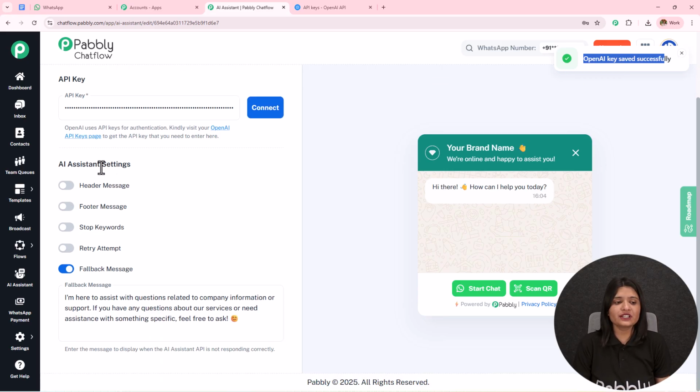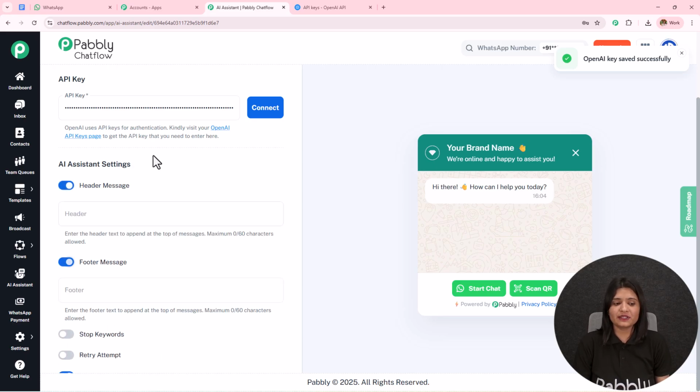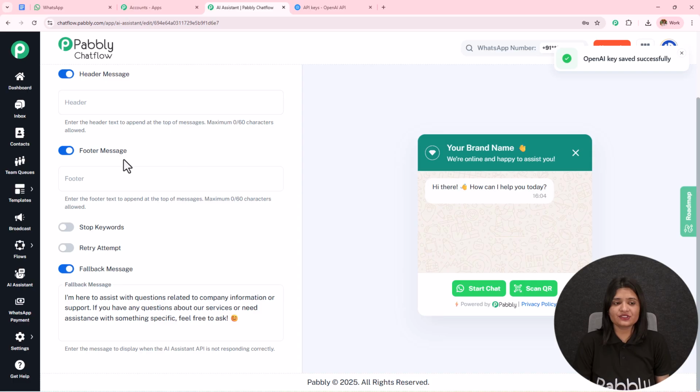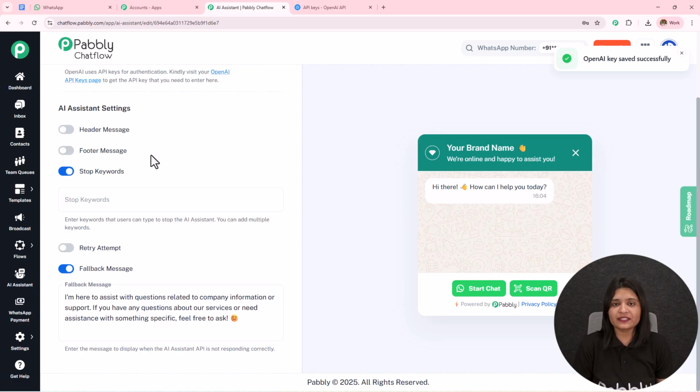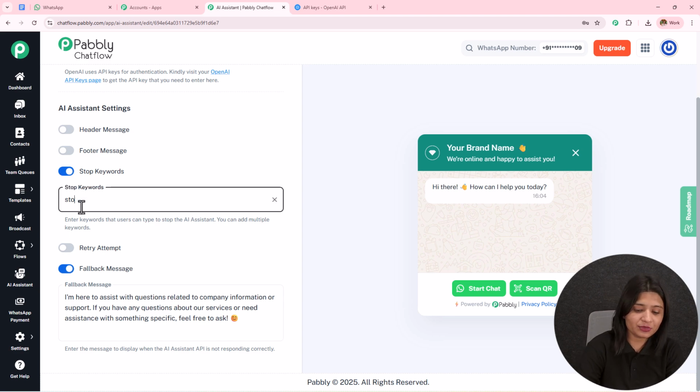If I scroll further, I have this AI assistant settings. So if you want to send the header message and the footer message, you can toggle on these buttons, enter the message, and it will start displaying. Then we have the stop keyword. So if you want to stop getting the replies from the AI agent whenever the user sends the message, what the user can send is this stop keyword, and whenever they send this particular keyword, my AI agent is going to stop replying to that particular chat. Then here, to add the stop keyword, you have to enter the word and then press enter. In this way you can add the stop keyword.